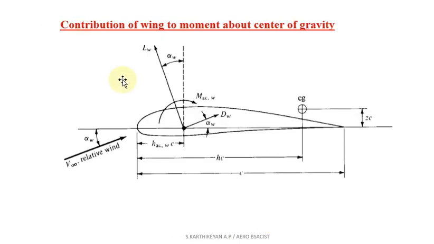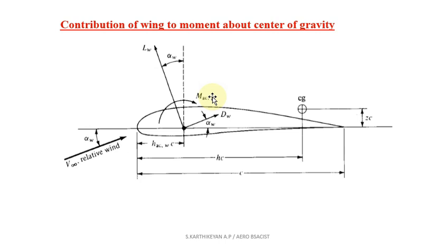Here we are going to derive the first equation, which is nothing but the contribution of the wing to the moment about the center of gravity. The ultimate aim is to make the aircraft longitudinally statically stable. How are we going to make it statically stable? By using the moment equation.